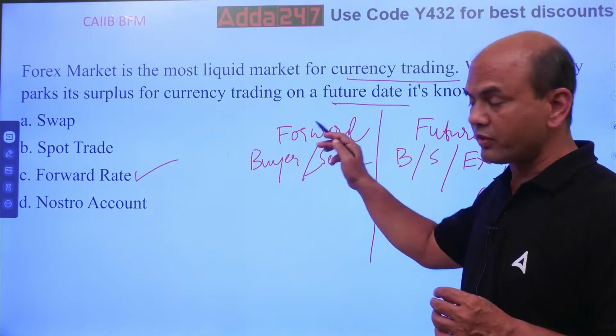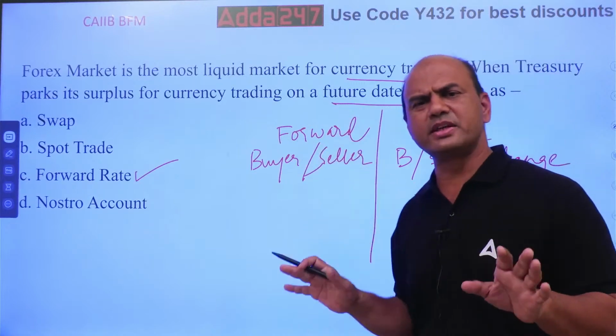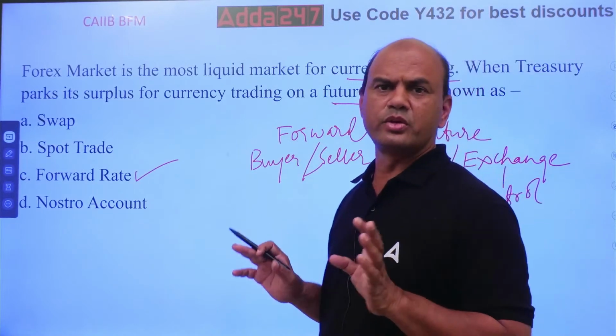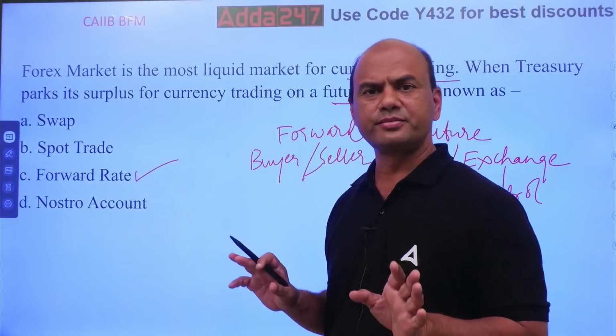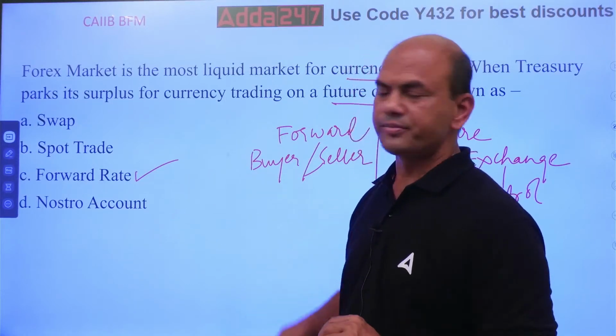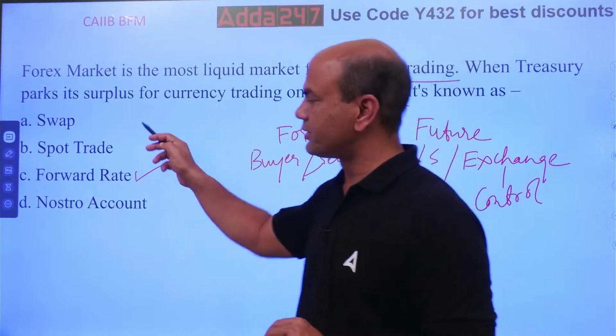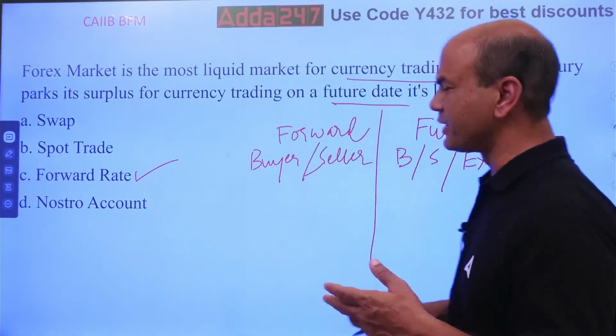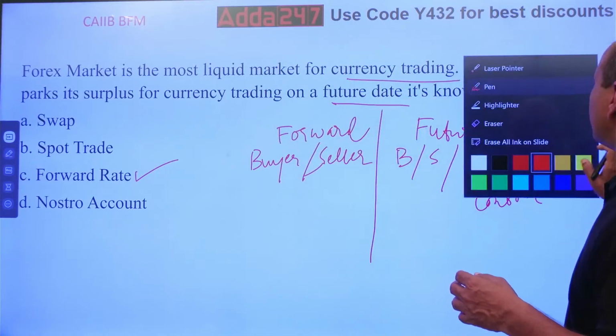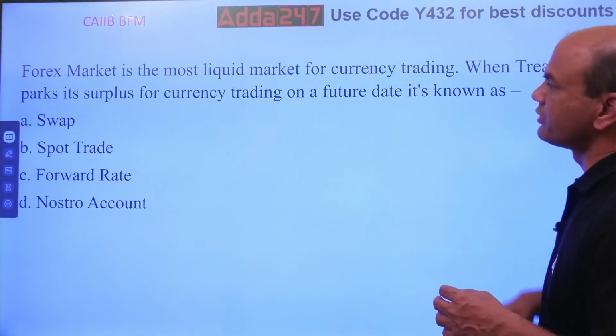Whenever you are dealing in forwards, a forward is between a single person and another, two persons. You know the buyer, you know the seller. So this is a forward. What is a swap? Swap is different. I won't go into full details over here now on swaps.